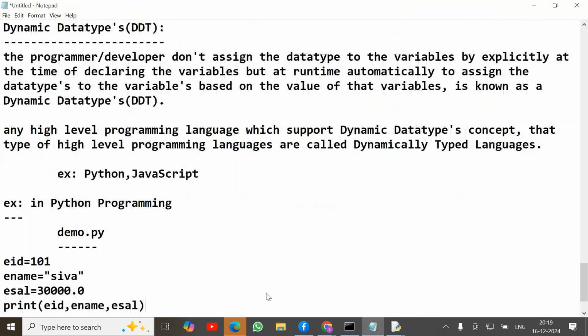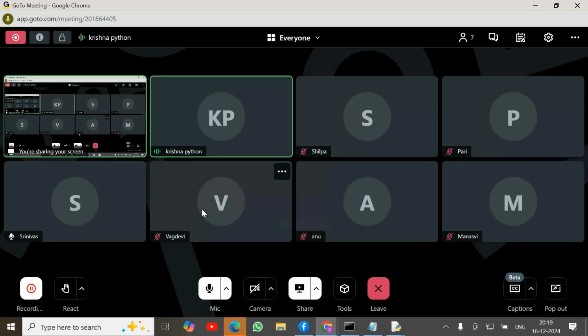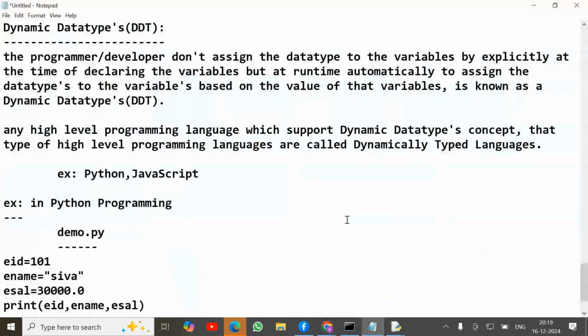This is the Python code. In Python, at the time of declaring the variables, we don't need to specify the data types explicitly. At the time of executing the program, the data types are automatically assigned based upon the input values. We are assigning the integer value, so the int data type is automatically assigned. We are assigning the floating point value, so the floating point data type is automatically assigned. Are you clear?